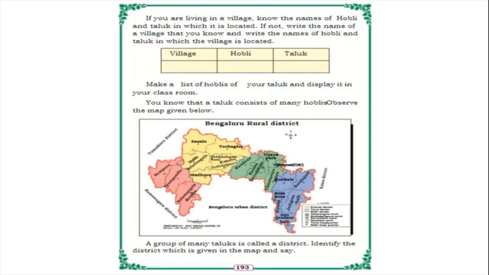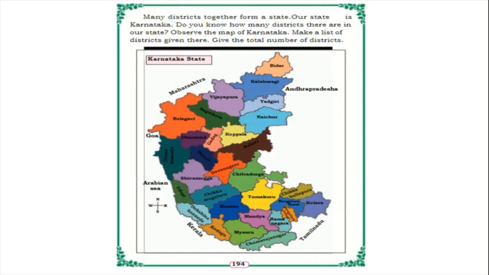Here a Karnataka map picture is there. We have to observe what districts are there and mention how many districts are there in our Karnataka. Actually children, there are 30 districts. One by one we will read now. This is our Karnataka map along with the district names.